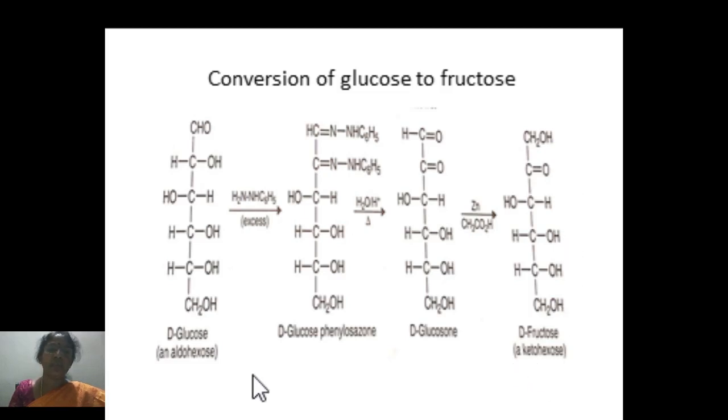D-fructose. Once again, to review, D-glucose on treatment with phenylhydrazine forms D-glucose phenylosazone as condensation product. This upon hydrolysis forms D-glucosone, which is further reduced using zinc in acetic acid to form D-fructose.